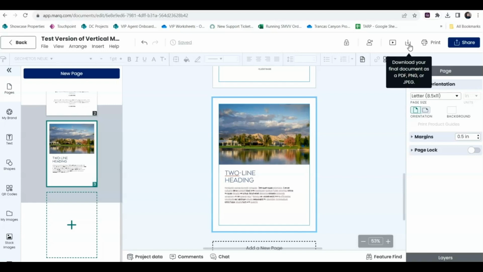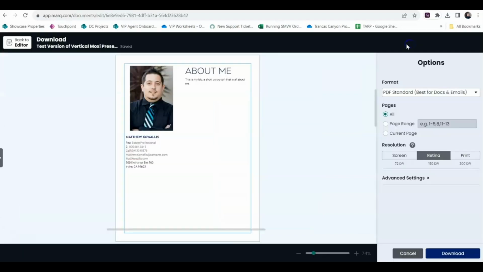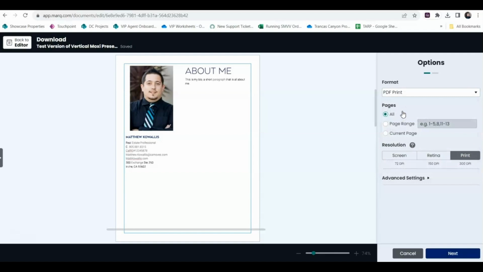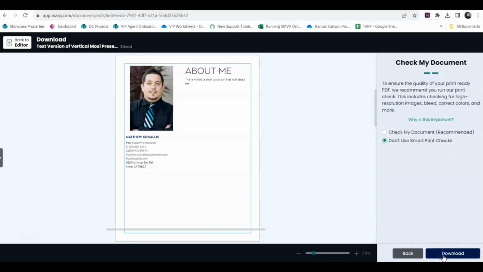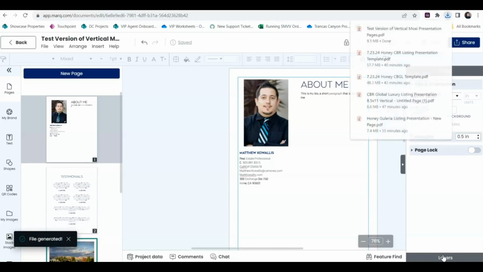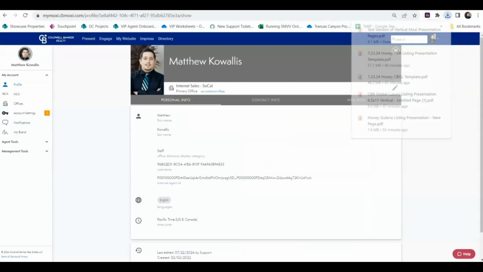So now, once we're done here, we're going to go ahead and download this. So I'm going to go ahead and hit that download option. I'm going to select the format. So in this case, because it's going to be a print format, I'm going to go ahead and select PDF print. I'm going to go ahead and select next, and then go ahead and select download. Okay. We'll then have our pages loaded, and there we go.